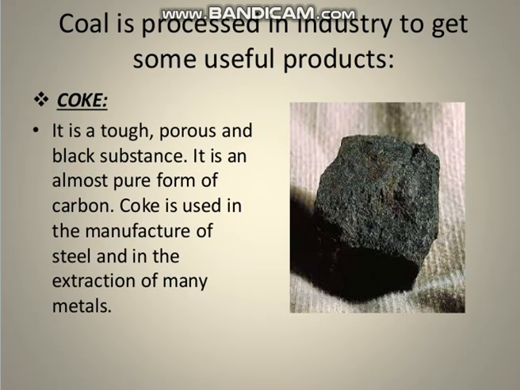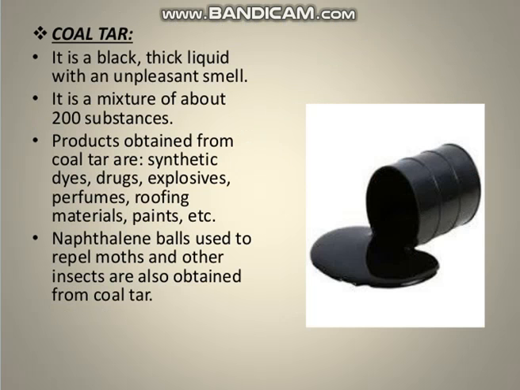So this is the method by which we can extract the metal. In this way, coke is useful in extracting metals from oxide ores. Along with that, it is also used in manufacturing of steel, and it is also used as a fuel in various industries.